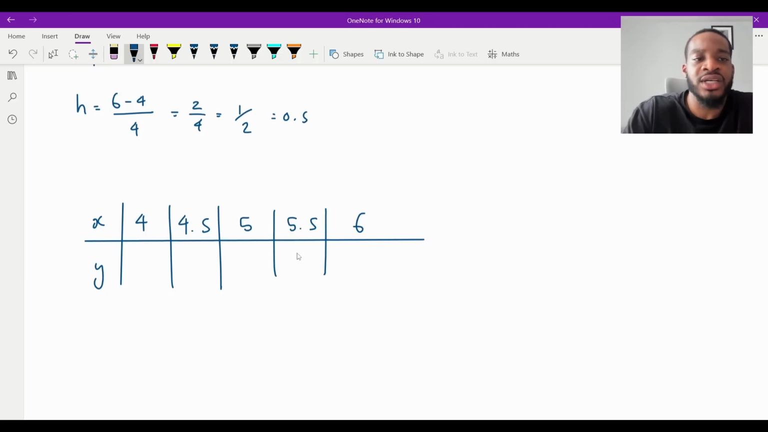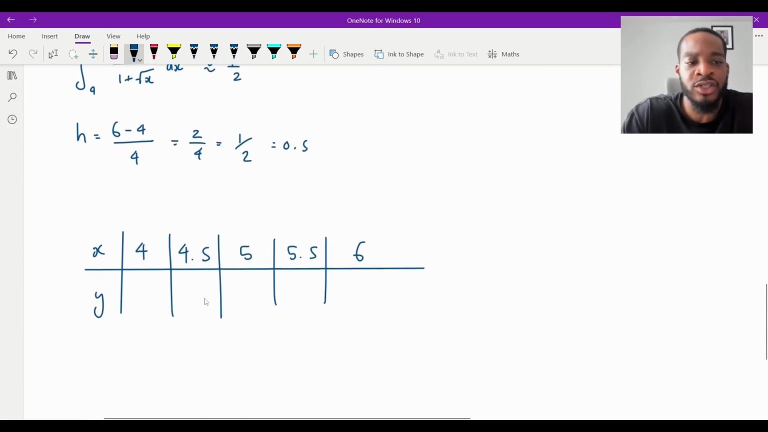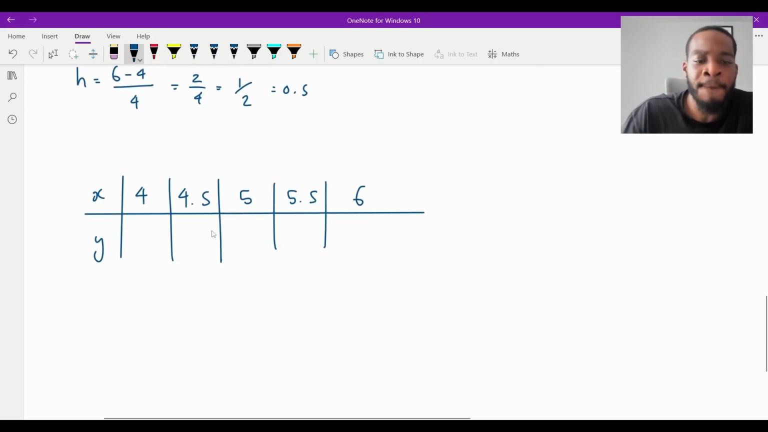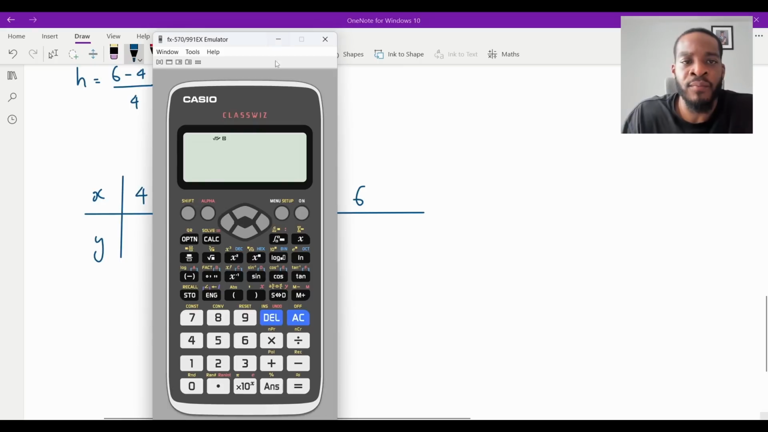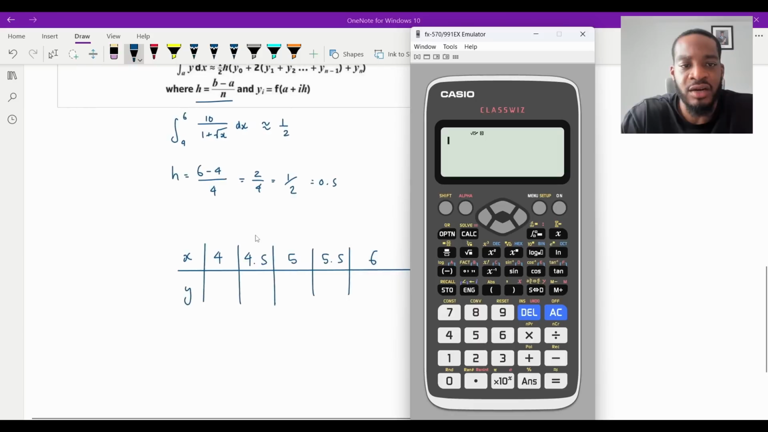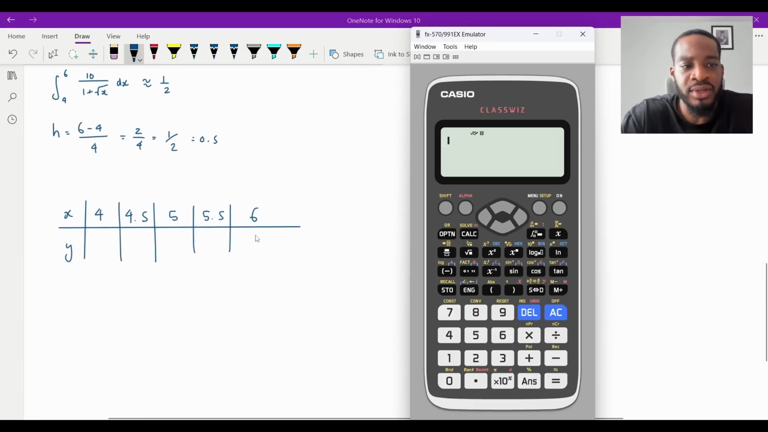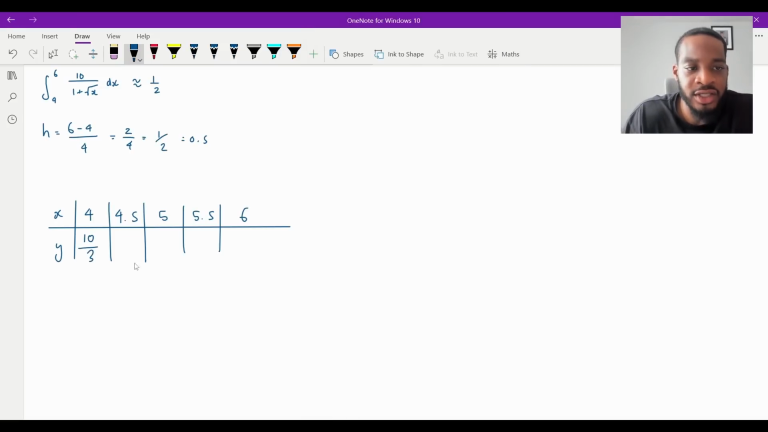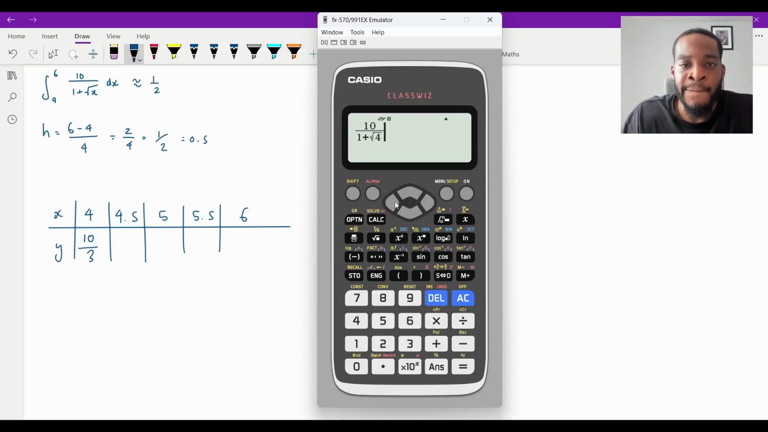So the y values in this formula here are going to correspond to the y coordinates of our function at each point. So the function is 10 over 1 plus root x. I'm going to figure out what y is at each point. So my calculator is here. And then what I'll do, let me just zoom out a bit so I can put this here as well. So now, formula is 10 over 1 plus root x. So when x is 4, that's just going to be square root of 4 is 2. That's going to be 10 thirds, isn't it? So that will go there. That'll be 10 thirds. And then I'm going to do it for each of these now.